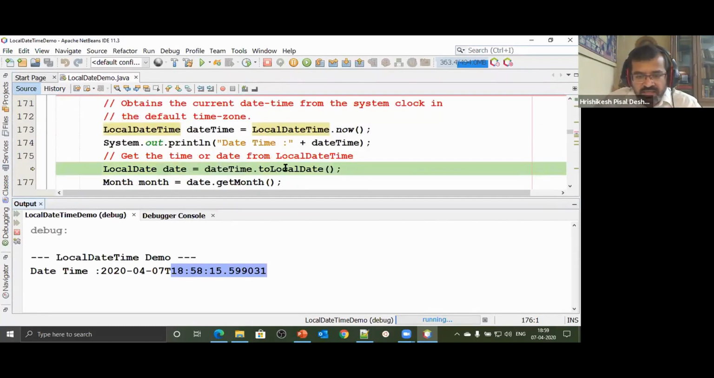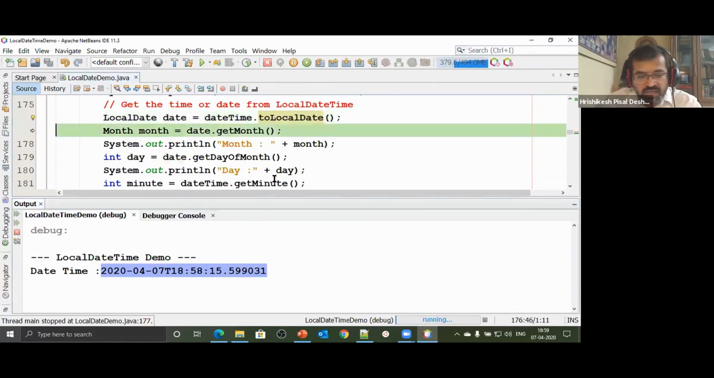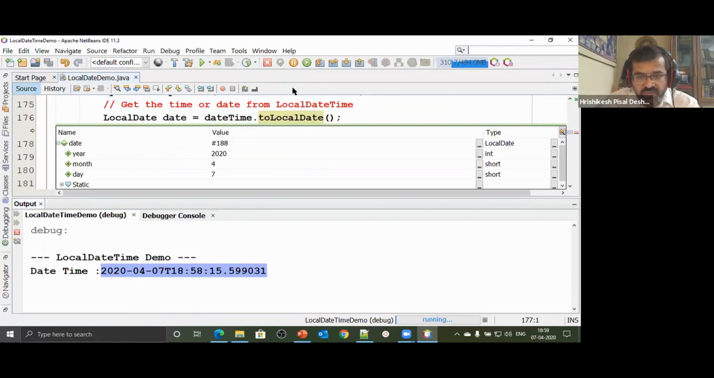So I got the date and time. I say dateTime dot toLocalDate. So from this particular date time, I was interested only in the date part. I'm not interested in the time part. So toLocalDate. When I call it, I get a date object, a LocalDate object. Watch it. And inside this object, what do we have? Let's have a look at it. We have year, month, day, nothing more than that.